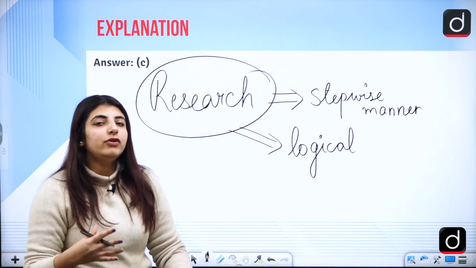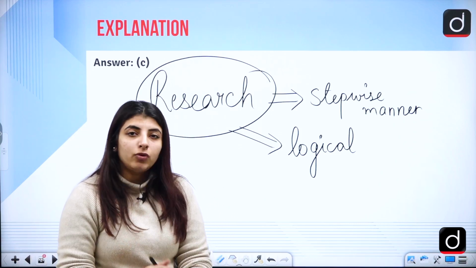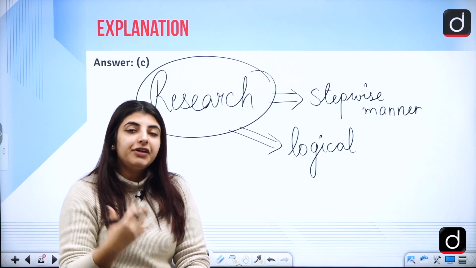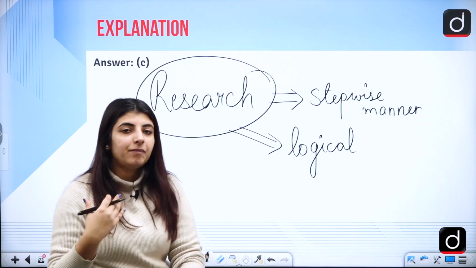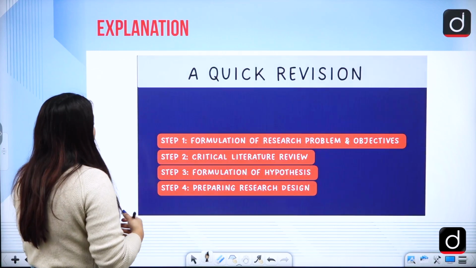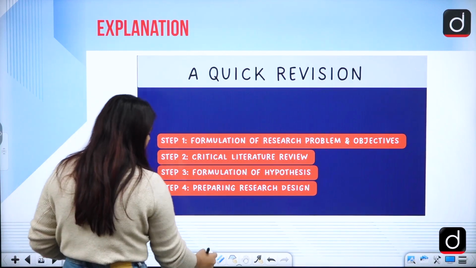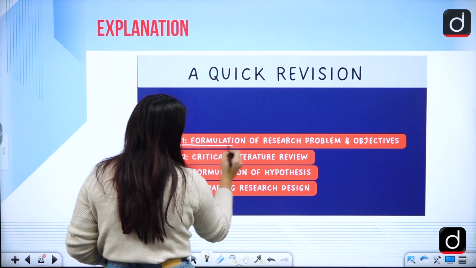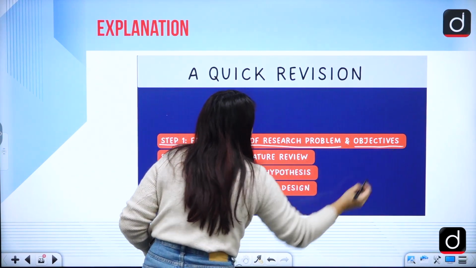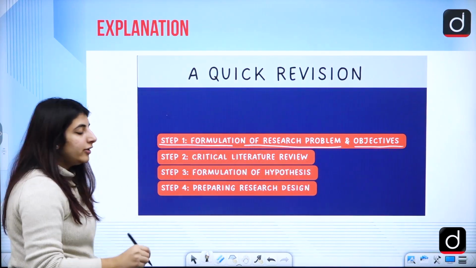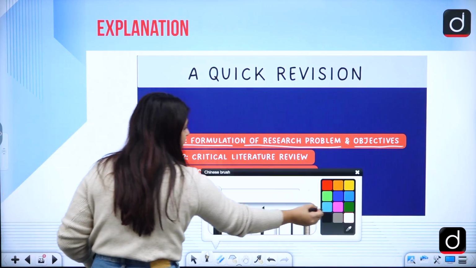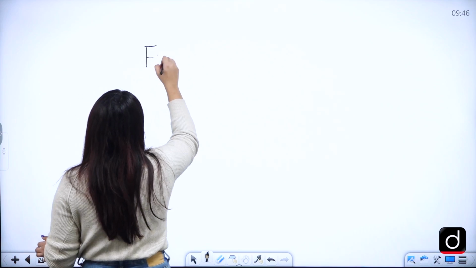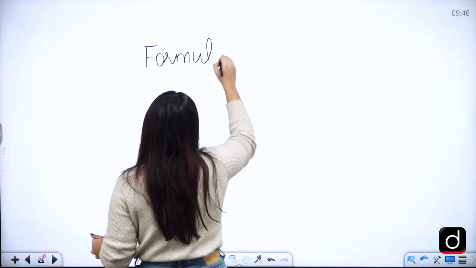So if any one of you wants to enroll for a PhD, you all should know, first of all, what should be the problem, how am I going to see the research, how am I going to collect the data, right? So let us just see. Step number 1 we have here is the formulation of a research problem and its objectives. So whenever you are going to conduct any research, right, you all should be knowing the problem.